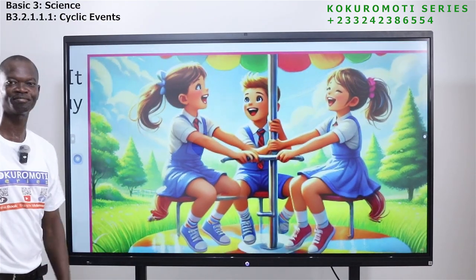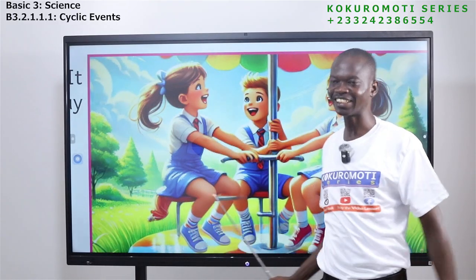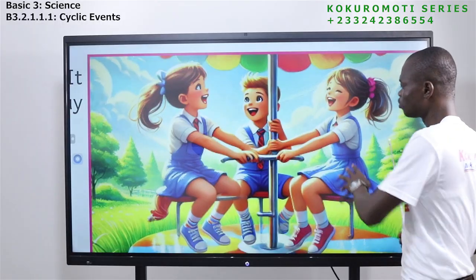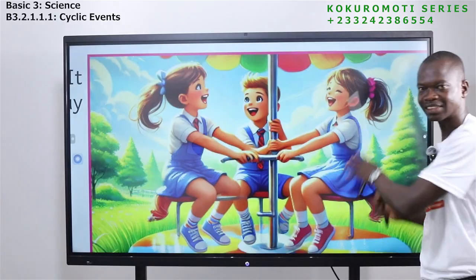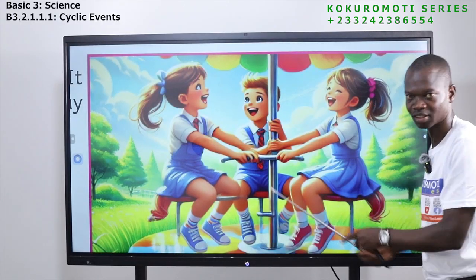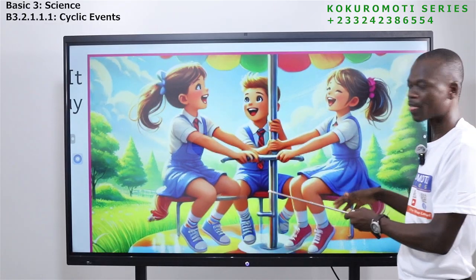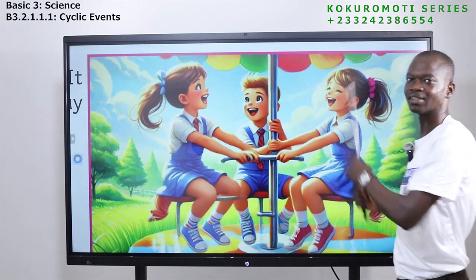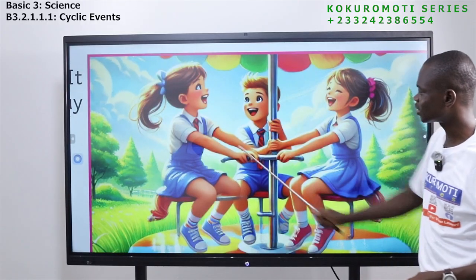Look at this picture. I hope you still play this. You sit on it and it will be going round. You see how it moves? It moves in one direction. Where it will start, it will come back to that point and go again. So it goes in the same direction, the same way, in a cyclic manner. So we say this is a cyclic event because it happens in the same manner, in the same direction from time to time.